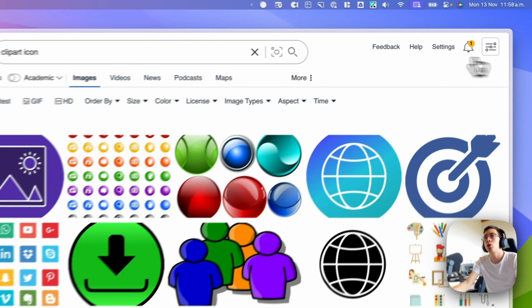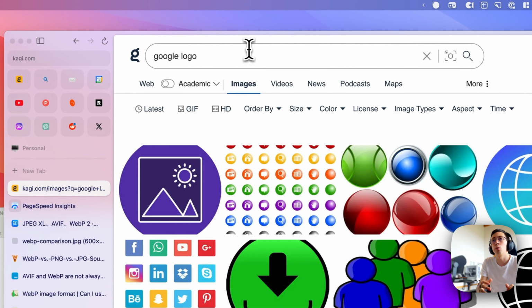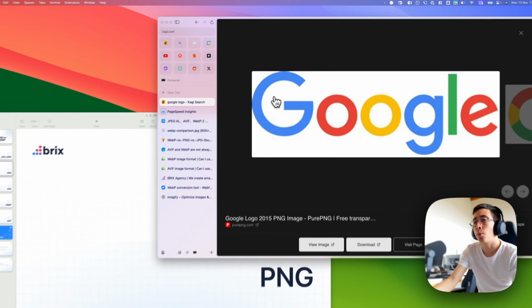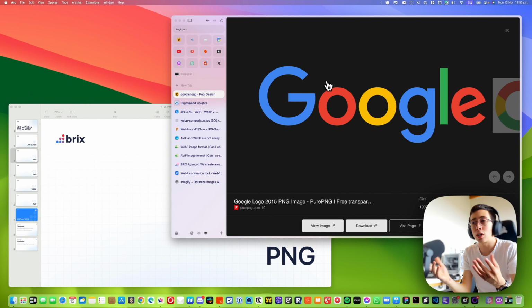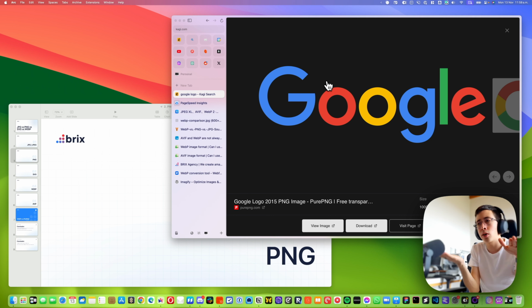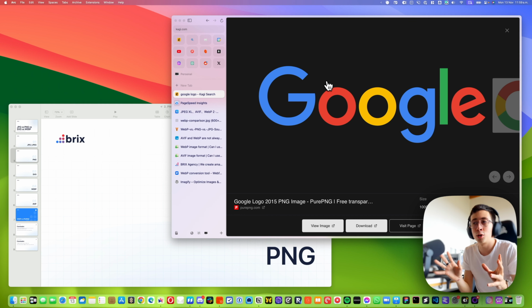At the same time, if you search for, for example, a logo, I will search for Google logo, you will see that on PNG images, the background will be transparent. That is technically called an alpha layer. It's like a layer that allows you to show transparency in your image. Back in the days, this was not so common. That was really a new and magical thing. So those are the two things for PNG. If you have graphics with 256 colors or less, and if you have transparency, it is definitely the format that you should be using.